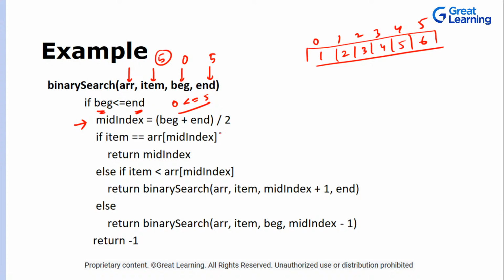Quickly, can anyone answer? The value will be simple: 0 plus 5, that is 5, divided by 2, and it will truncate the 0.5 part, and the value will be 2. So this is your middle index. 0 plus 5 is 5, divided by 2 is 2.5, and the .5 will be truncated.